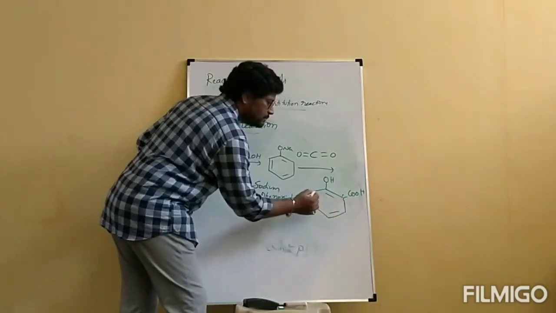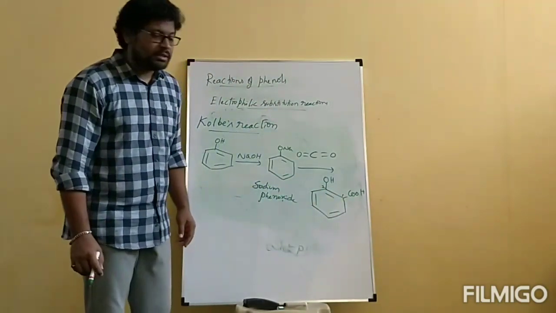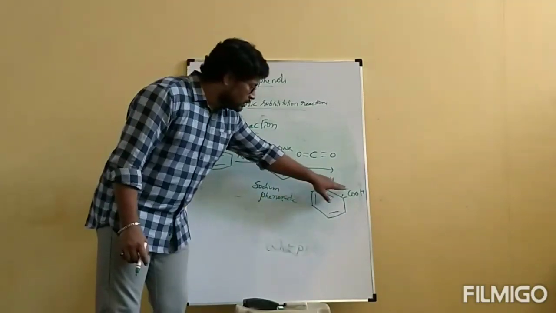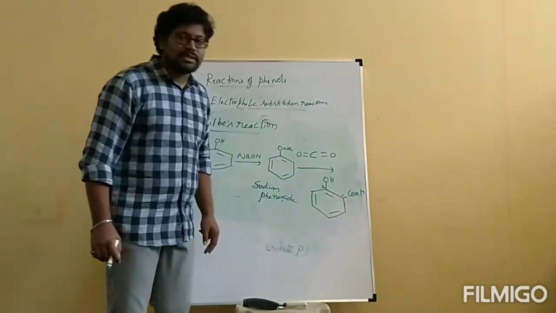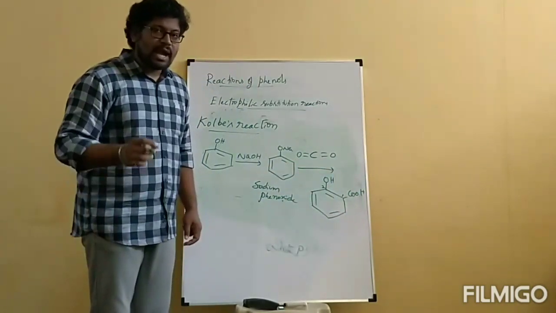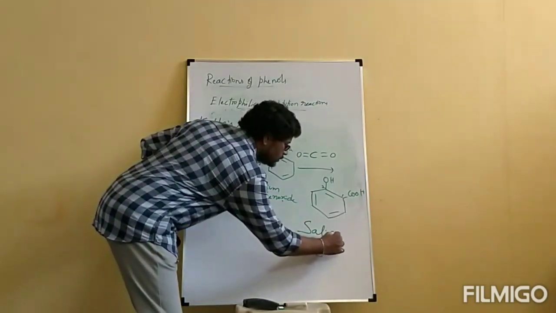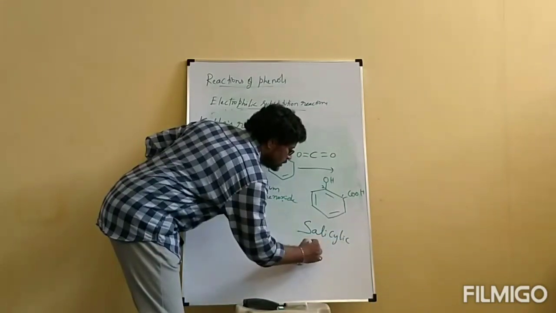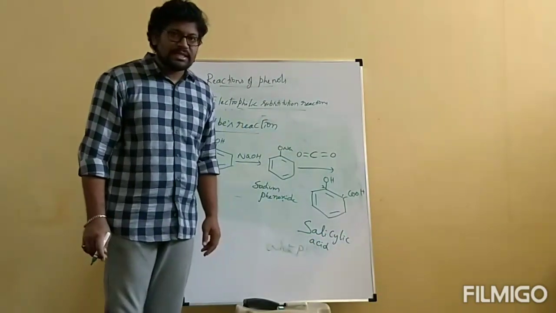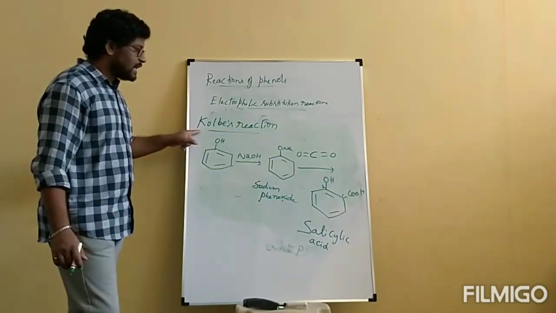From here we have to give numbering. The second number goes to the carbon with OH, so this is called 2-hydroxy. The remaining entire thing is called benzoic acid. So the name of the compound is 2-hydroxybenzoic acid, and the common name is salicylic acid. Now this whole reaction comes under Kolbe's reaction.